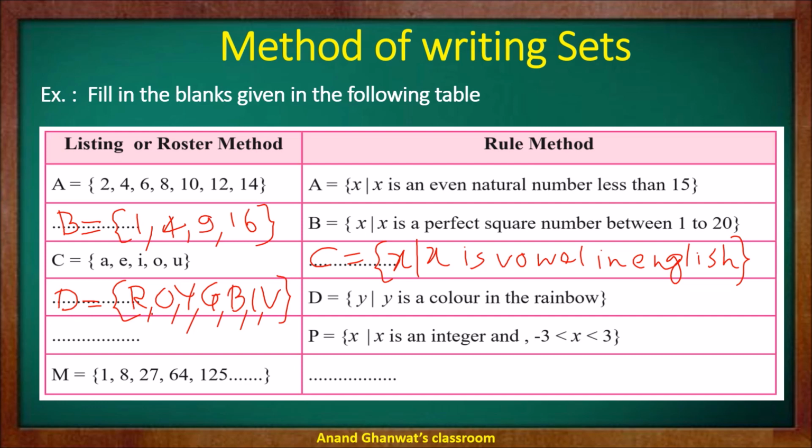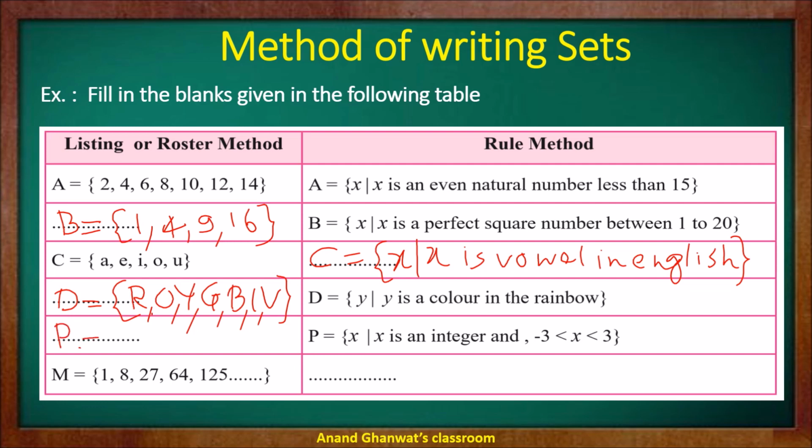Next example, P is a set of all elements x such that x is an integer and it lies between negative 3 and positive 3, meaning x is greater than negative 3 and less than positive 3. So can you list them?